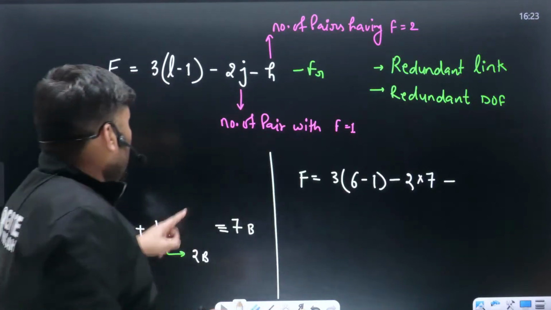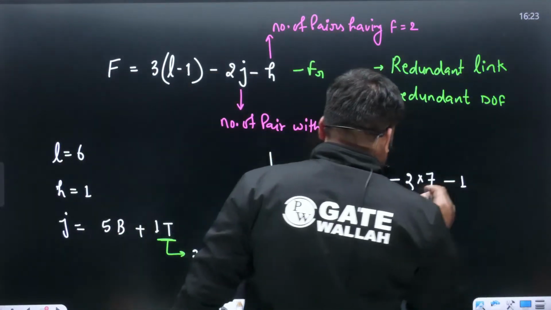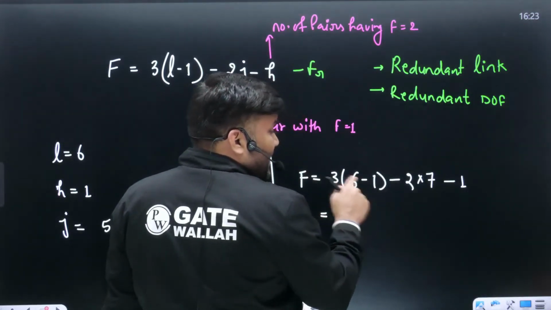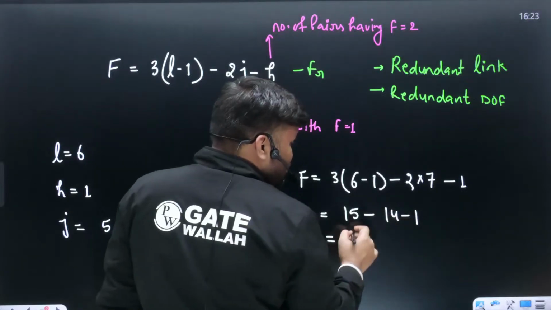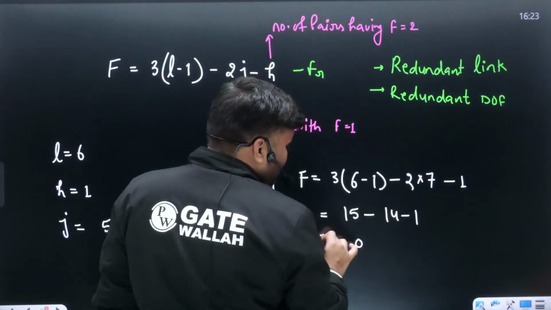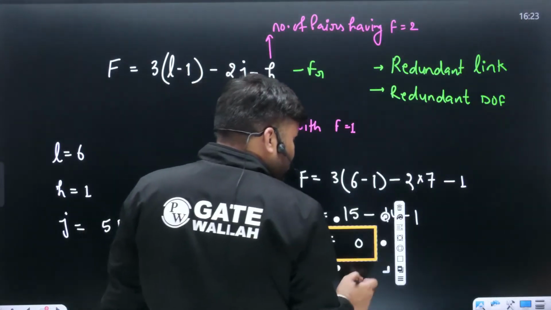minus higher pair. How many higher pairs are there? Sir, only one higher pair is there. How much will it come to? This value is going to be 5 times 3 is 15, minus 7 times 2 is 14, minus 1. This comes out to be 15 minus 15. This is 0. Degree of freedom is how much, beta? Degree of freedom is coming out to be 0.